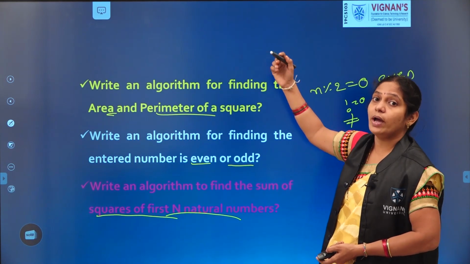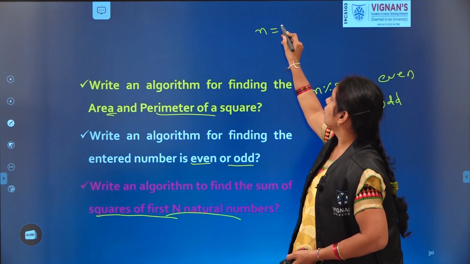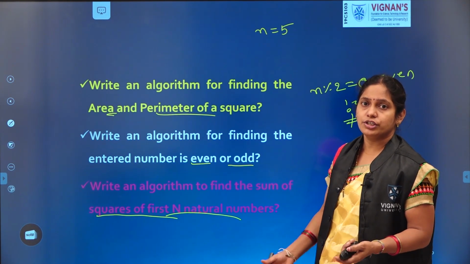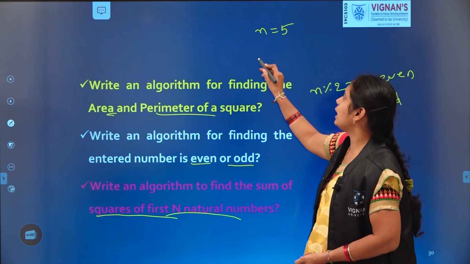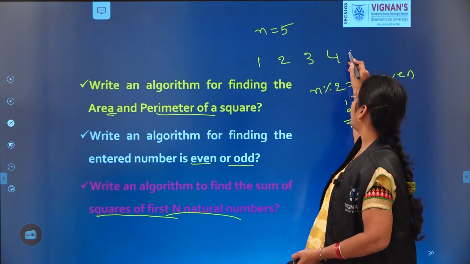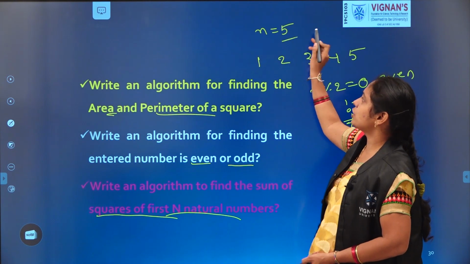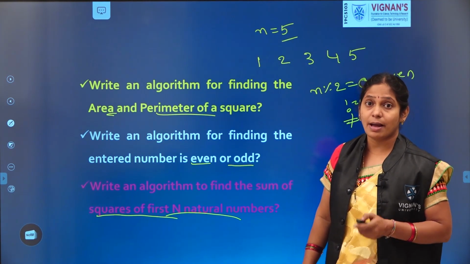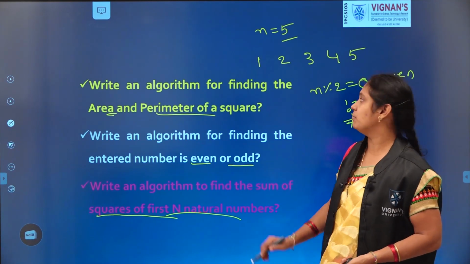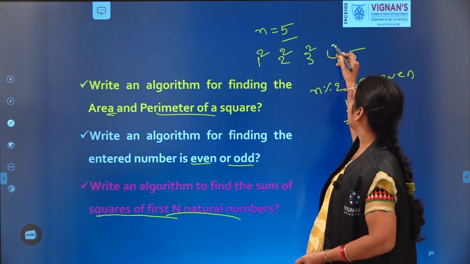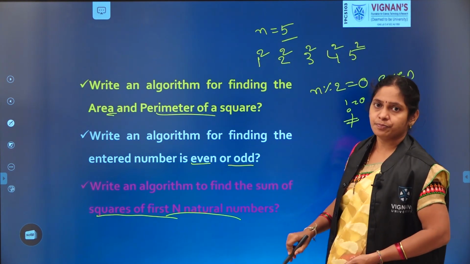First 5 natural numbers means 1, 2, 3, 4 and 5. This is not the simple sum of natural numbers. It is the sum of squares of the natural numbers. 1 square plus 2 square, 3 square, 4 square, 5 square. Sum.